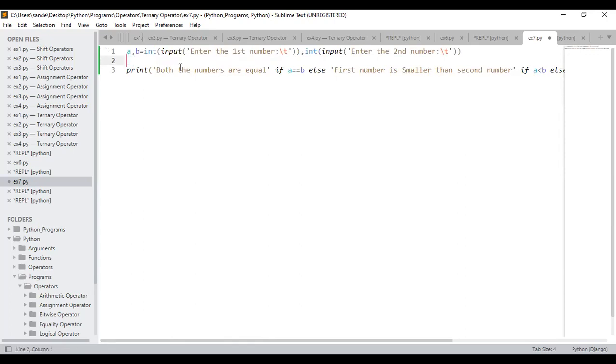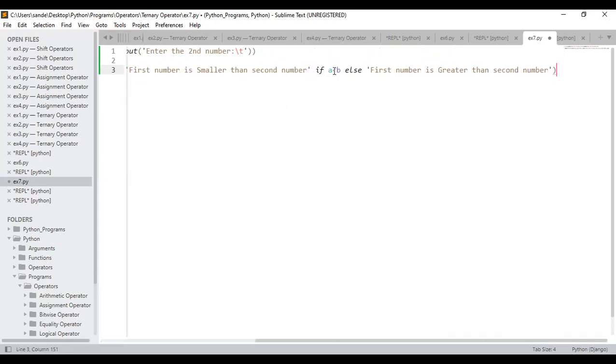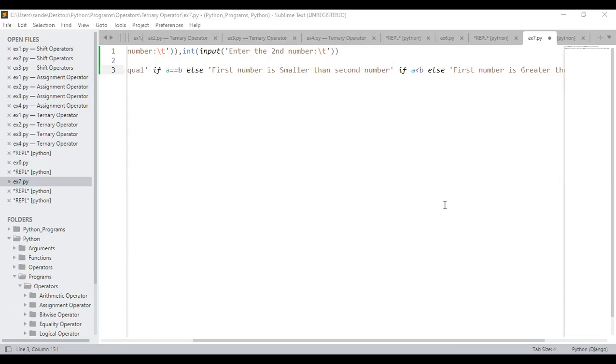Guys, what they're telling here, both the numbers are equal. Print both the numbers are equal on the console if A is equal to B. That's true. Else, what you have to do? Else, you may have to print first number is greater than second number. Correct, right?